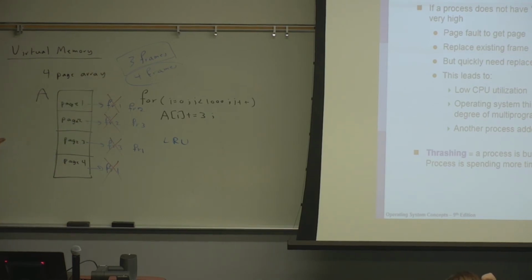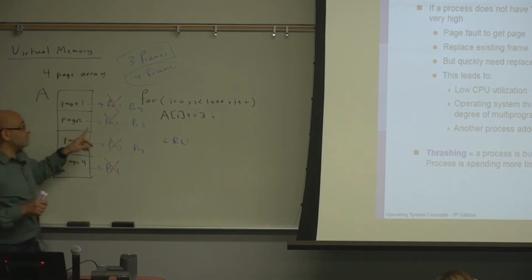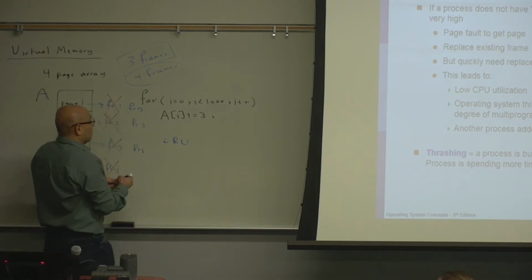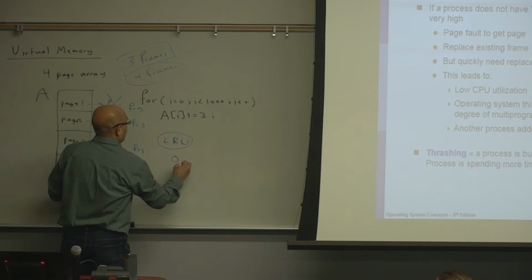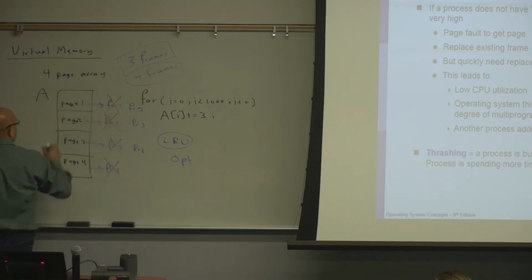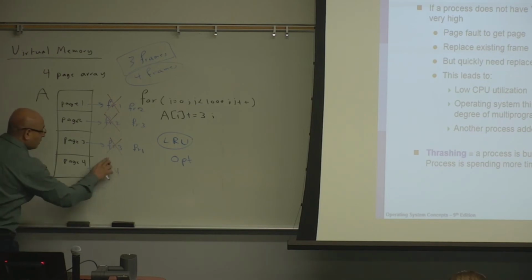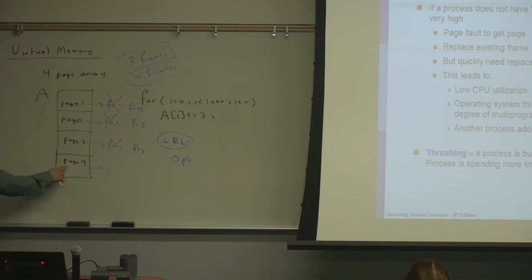It also shows you the difference between least recently used and optimal. Let's go back to this. When we get our first page replacement here, what would the optimal do? Optimal is not going to replace page 1, because page 1 will be used in the near future.